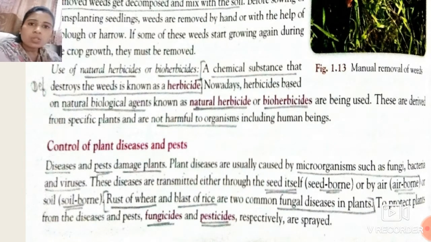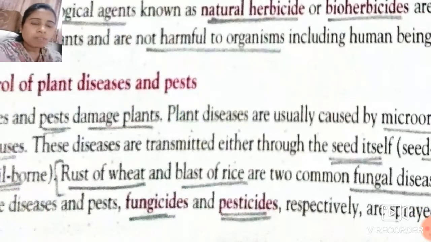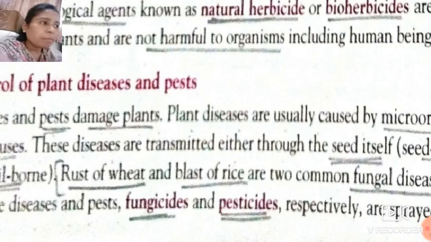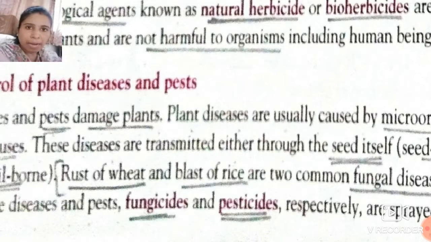Okay students, so here are certain examples of the fungal diseases which occur in plants. So there are certain names of those diseases. See students, the first one is the rust of wheat and the second one is the blast of rice. The disease which is caused by fungi to the wheat plant is known as rust of wheat.